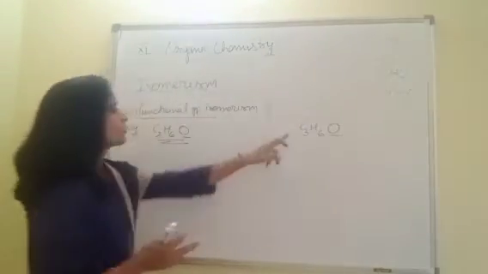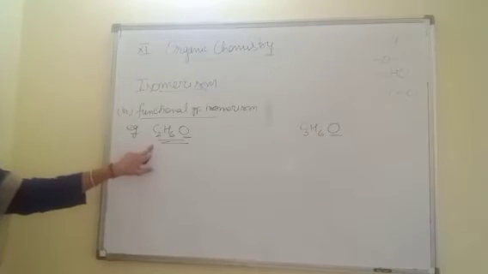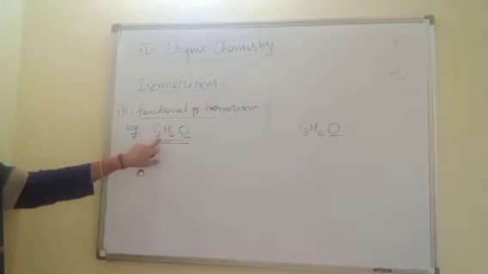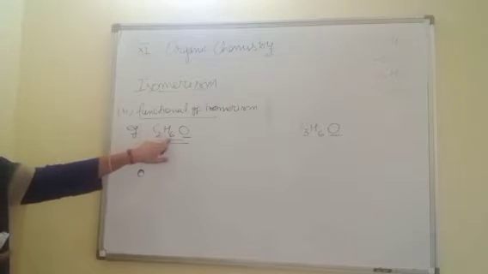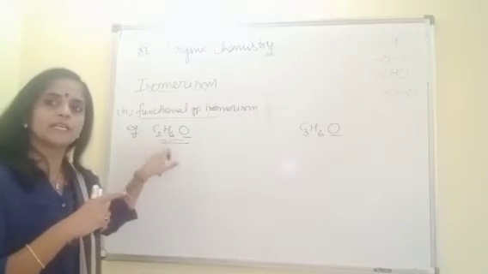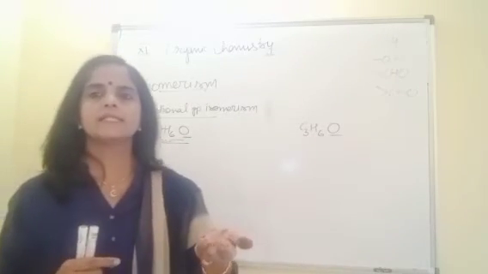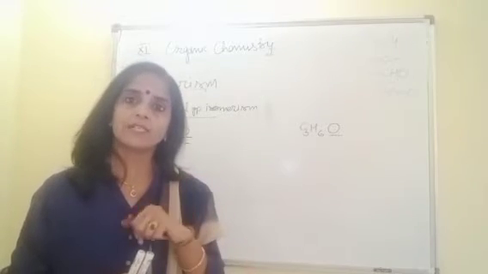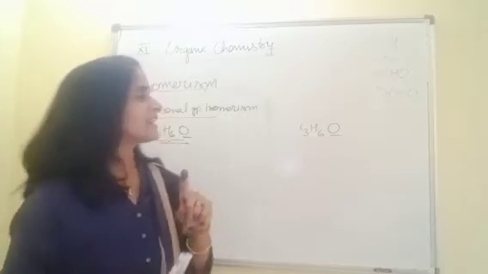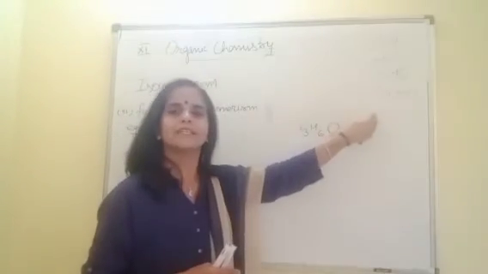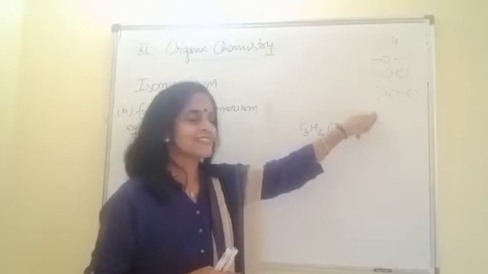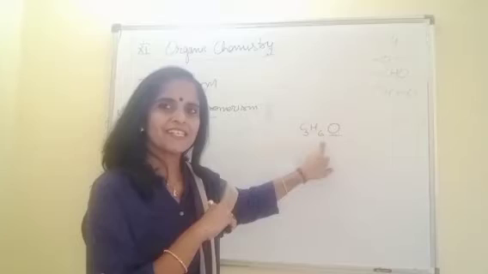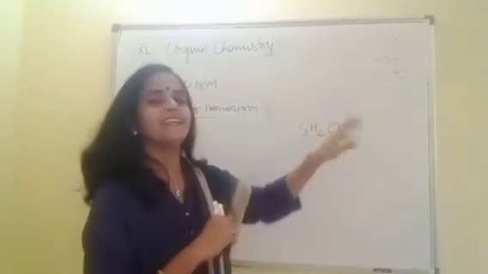So now check these two molecular formulas. In the first molecular formula, hydrogen is more than double. 2 carbons are there and hydrogen is more than 4, since 2 twos are 4. More than double means it's a saturated compound. Unsaturation is not there, and if unsaturation is not there, then it cannot be aldehyde or ketone. Easily we can decide. Same here: carbon is 3, hydrogen 6. Double means unsaturation is there. So of course this is aldehyde or ketone.